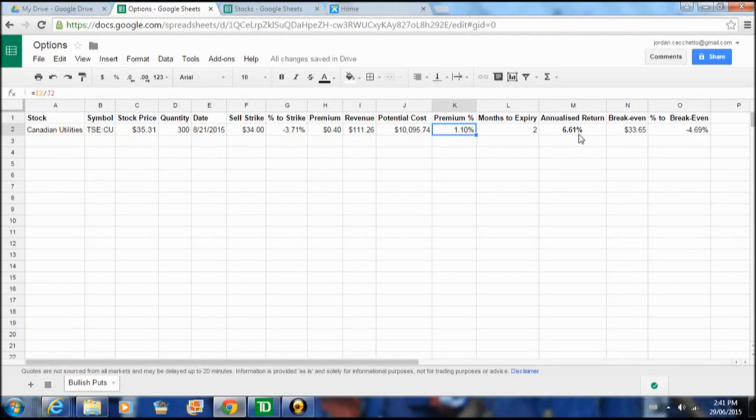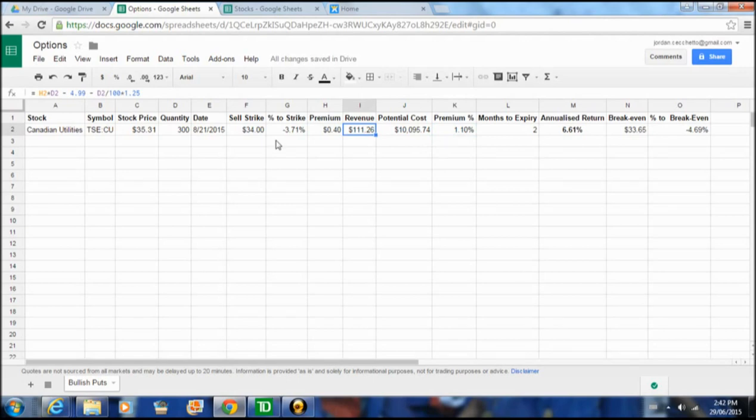We maybe don't have the money right now to buy a Canadian Utilities or to buy any stock for that matter. Maybe we're fully invested in the markets, or maybe we don't want to put more money into the markets right now because they're uncertain. We can do a strategy like this where it allows us to collect some revenue. We collect this money no matter what. It's ours in our pocket right away, no matter what.